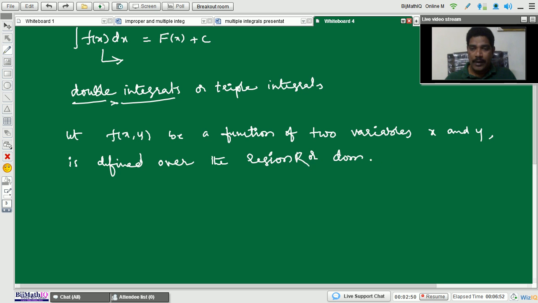Generally the region is denoted by capital R, or a domain is denoted by capital D.